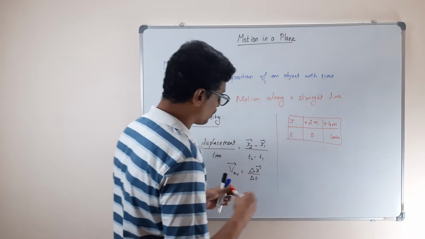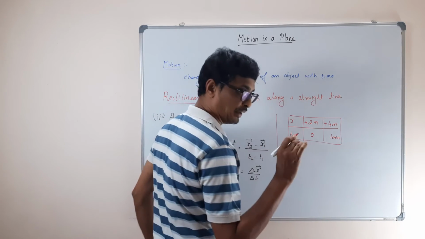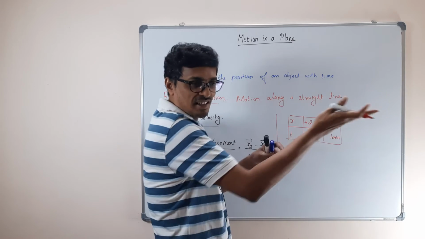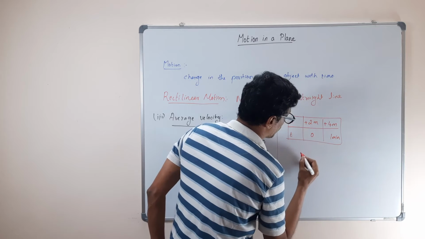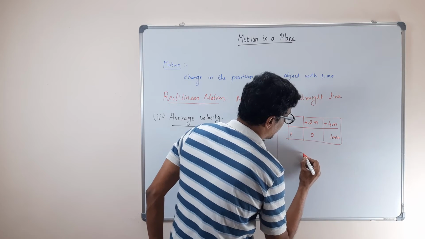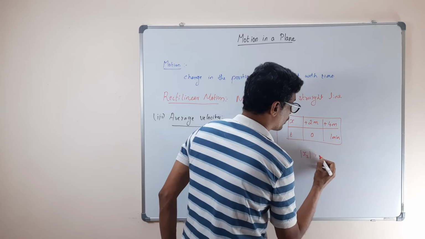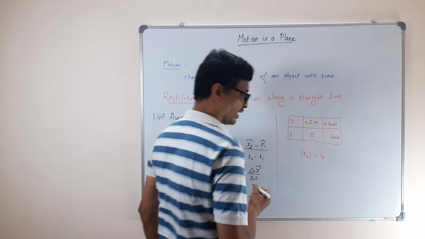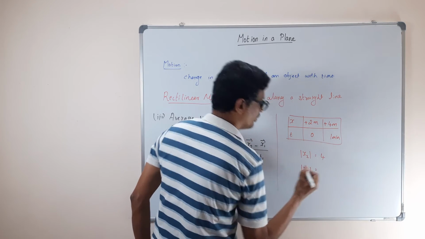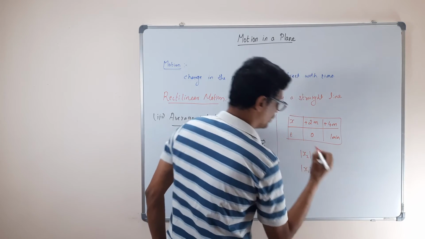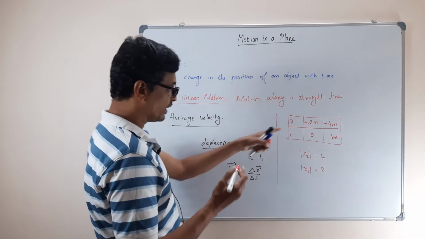I am going to write the magnitude first. Direction we know because it's one dimension. Tell me your x2 magnitude: 4, correct? x1 magnitude will be 2. They are both along the same x.